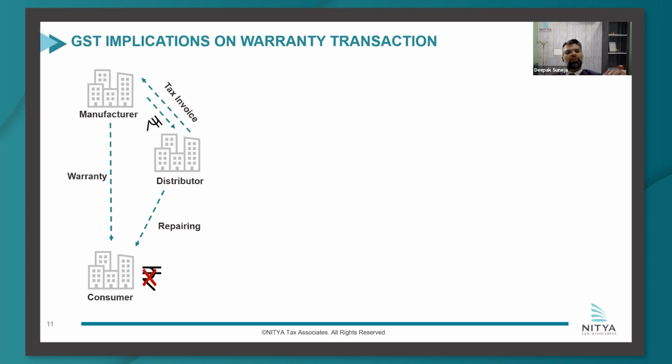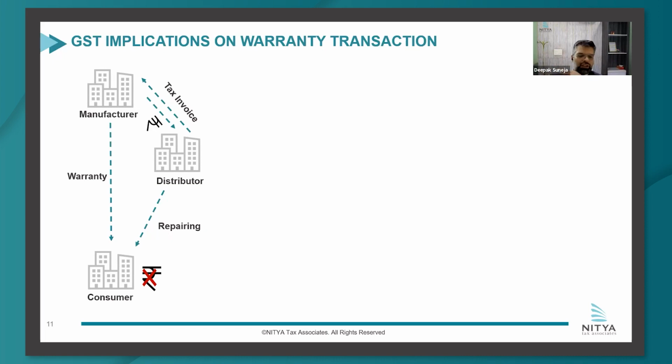In Tata, it was not through a tax invoice, but through a credit note. But the Tata Supreme Court held that even this transaction, wherein the money is flowing through credit notes, is also a sale under the sale tax law, and accordingly, sale tax would be levied. Applying it under GST, the Tata judgment would mean that in this particular case, the distributor is issuing tax invoices, and those tax invoices being raised, they attract GST.